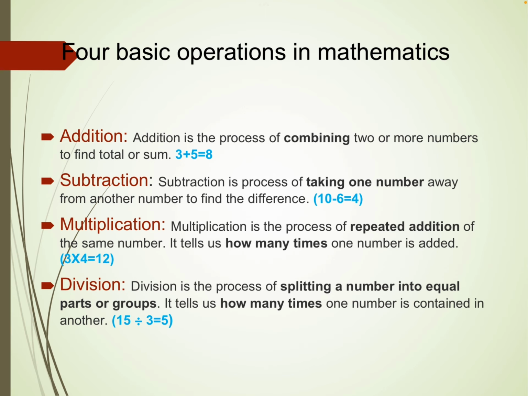In the initial classes they are confused whether multiplication, or division, or subtraction should be involved in the question. So these definitions will be helpful to identify which operation we should use in a word problem.